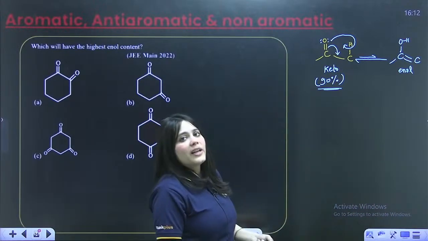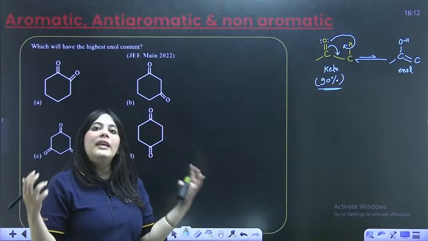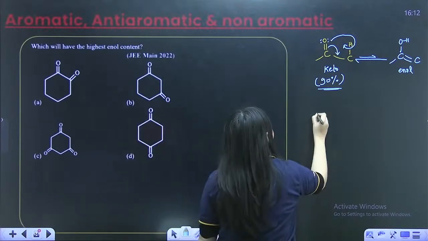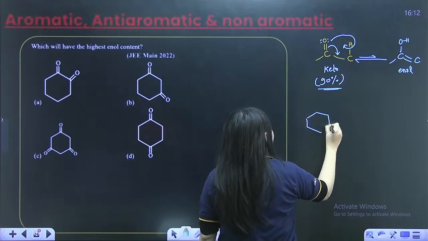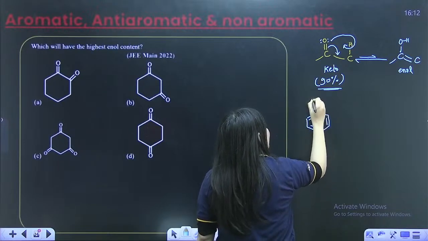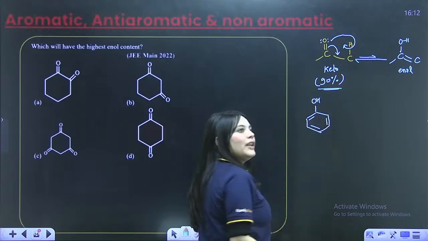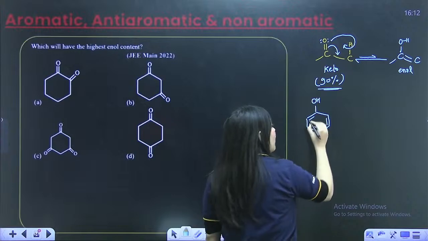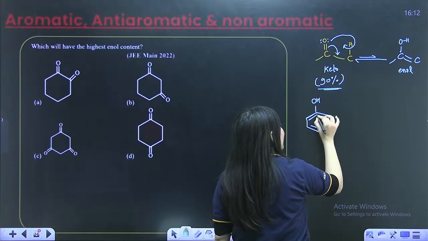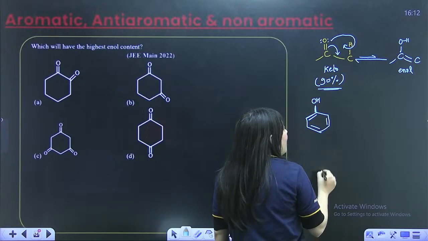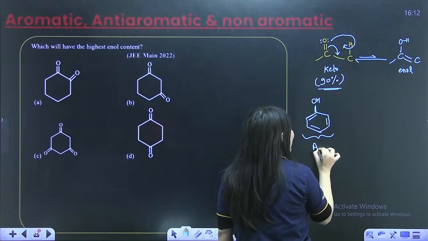It happens when, for example, after becoming the enol form it becomes aromatic, like a benzene ring. Phenol is actually an enol form, because the same carbon has a double bond and an OH group, but it is aromatic in nature.